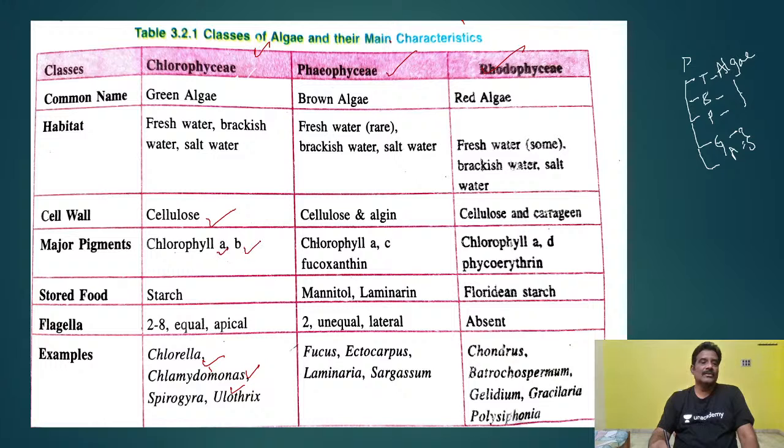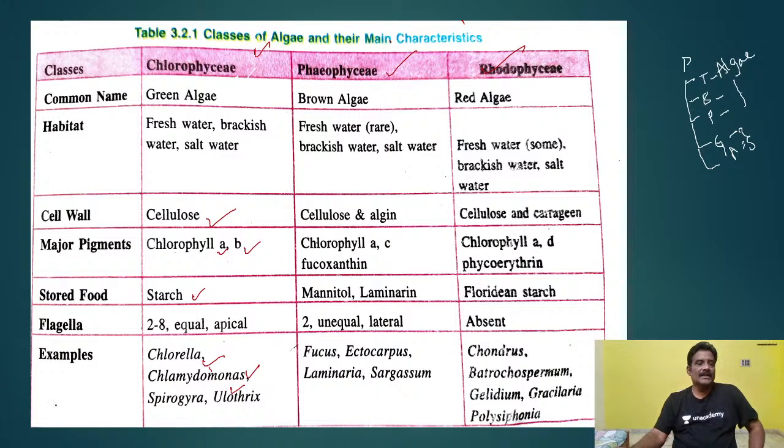chlorophyll A and chlorophyll B. These are the main pigments present. You will be asked the question, what are the pigments present in the Chlorophyceae members? And another important point here, starch. Here starch is the stored food material. The reserve food material is starch. Pyrenoid is present, in which starch is present. Starch besides protein is present.